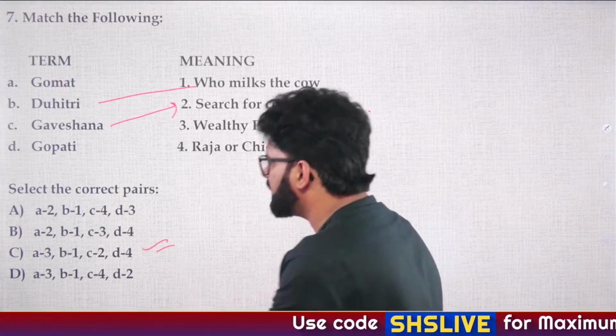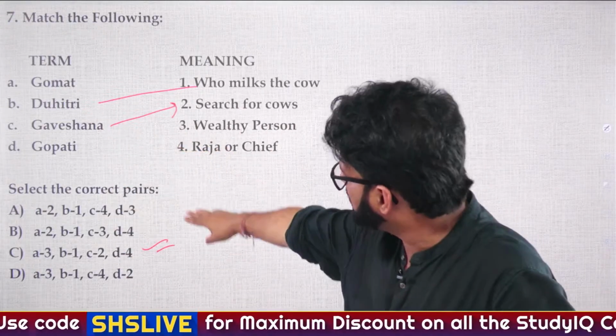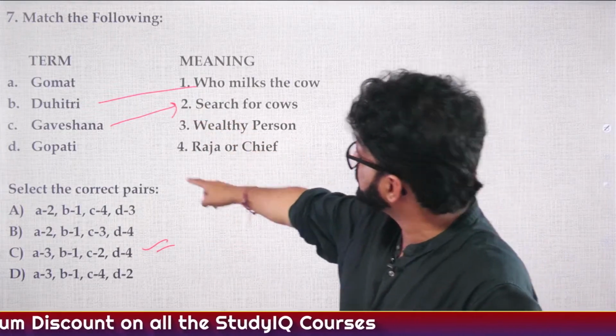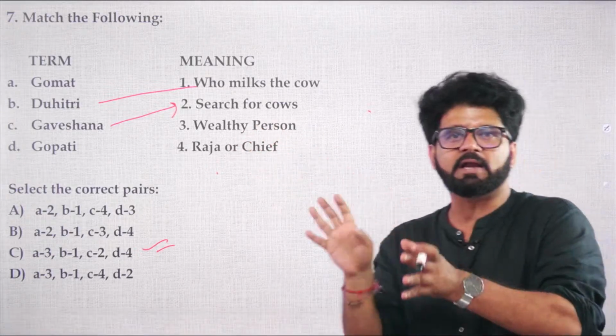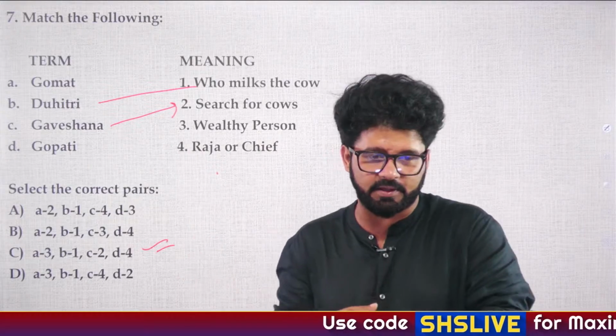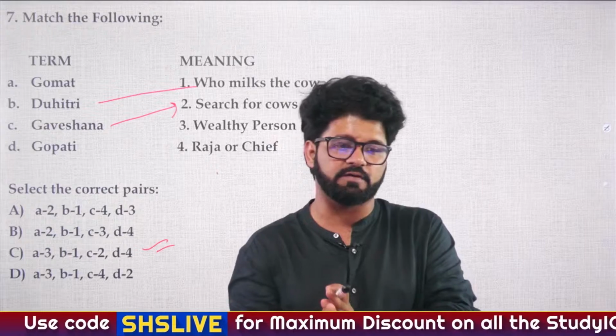Even if we had known only one, that C is 2, we would have got the answer, that is C. A3, B1, C2, D4. A3, that is Gomat is a wealthy person, Gopati is Raja or chief. And everything is expressed in terms of cattle, which shows how important cattle were, especially during the early Vedic period. So the answer is C, A3, B1, C2, D4.